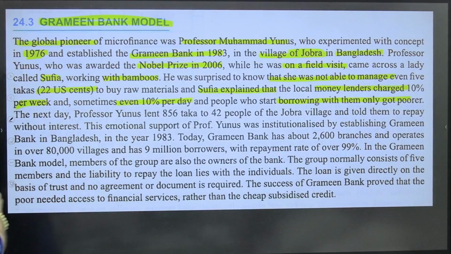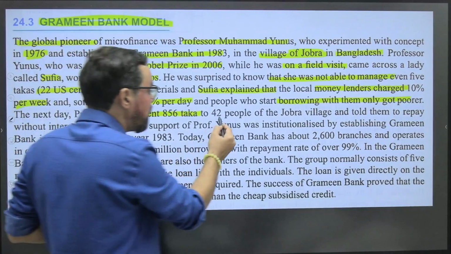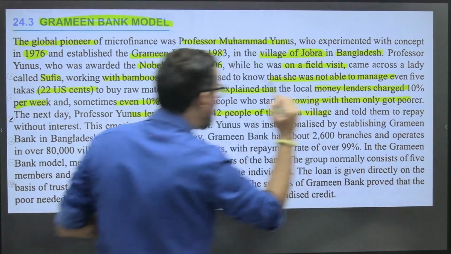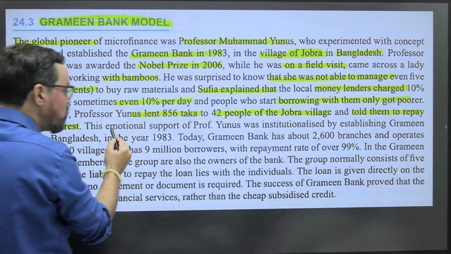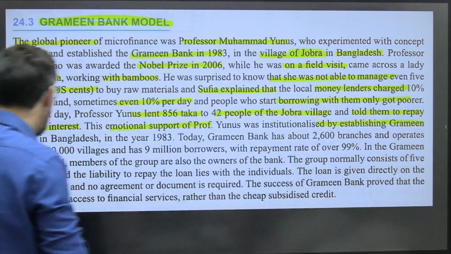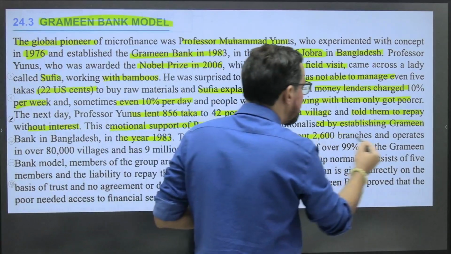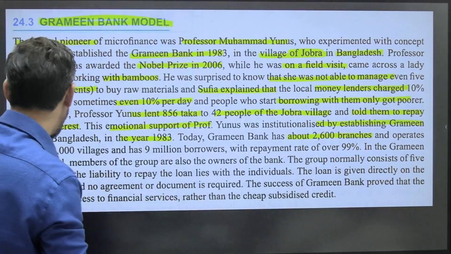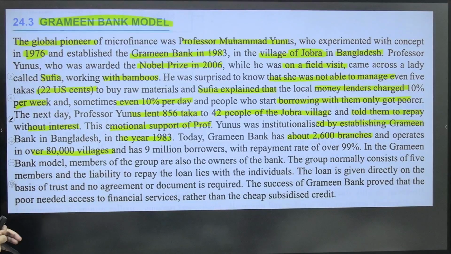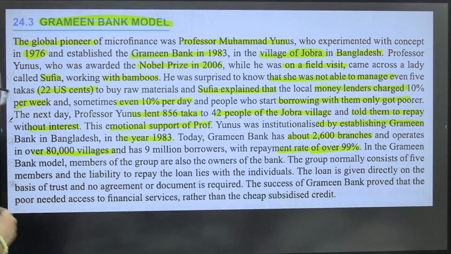Then the next day, Professor Yunus lent 856 takas to 42 people of Jobra village and told them to repay without interest. The emotional support of Professor Yunus was institutionalized by establishing Grameen Bank in Bangladesh in the year 1983. Today, Grameen Bank has about 2,600 branches and operates in over 80,000 villages with 9 million borrowers and a repayment rate over 99%.